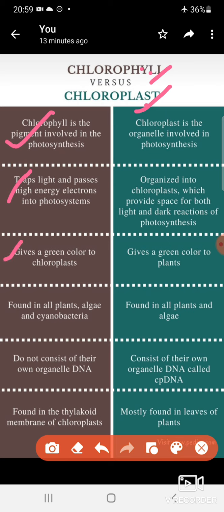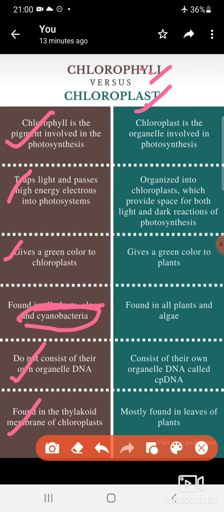Third point, it gives a green color to chloroplast. Chloroplast gets its color due to the presence of chlorophyll. It is found in plants, algae and cyanobacteria, does not consist of its own organelle DNA, and is found in the thylakoid membrane of chloroplast.